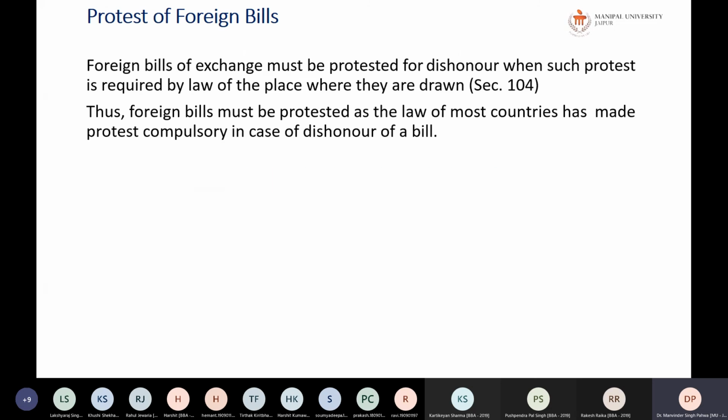Foreign bills are also to be protested. Foreign bills of exchange must be protested for dishonor when such protest is required by the law of the place where they are drawn. So such foreign bills must be protested, as the laws of most countries have made protest compulsory in case of dishonor of the bill. According to that particular country, whatever the laws are, they are to be applied, and accordingly the protest will happen. So this is all for today.